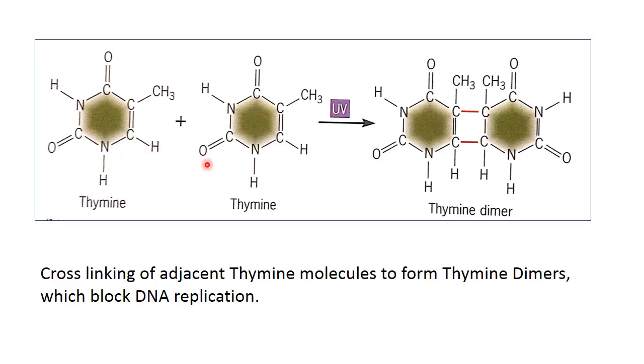Both the thymines are arranged parallel, and when UV radiation is absorbed by these thymines, the thymine molecules become highly reactive and then form cross-linking, that is, two closely placed thymines on one DNA strand form a bond, and then they form a thymine dimer. This cross-linking of adjacent thymine molecules to form thymine dimers blocks DNA replication. Thank you.